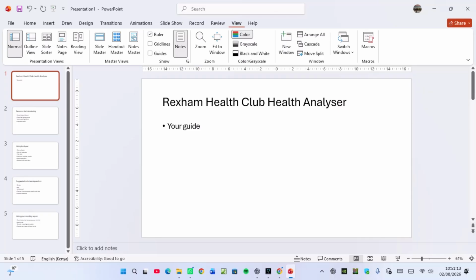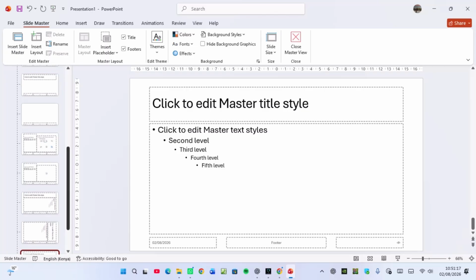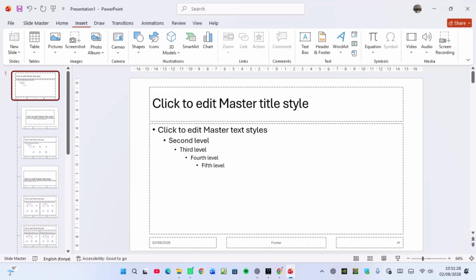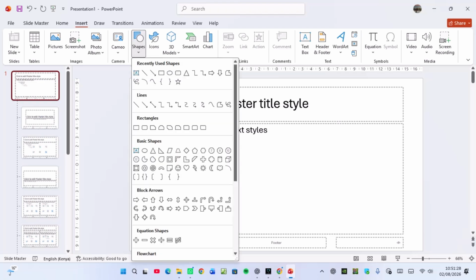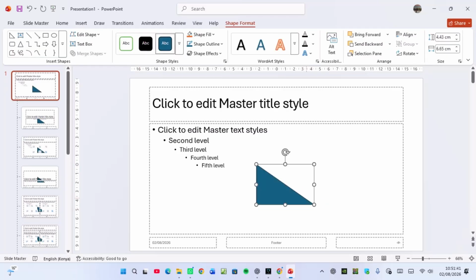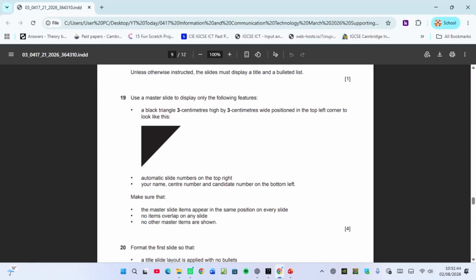So I'll go to a place called view, and then I go to slide master, and then I have to slide up to the first slide. The slide written 1. So you have to click on it. Once you click on it, we go to insert, and then to shapes, and then we look for a triangle that looks like something like that. I tend to believe, is it this one? So let me draw it here and see how it looks.